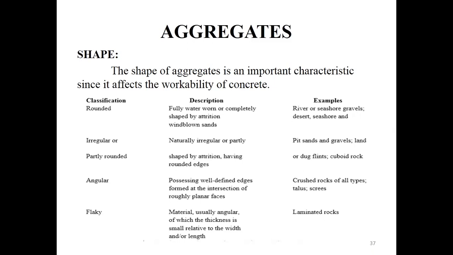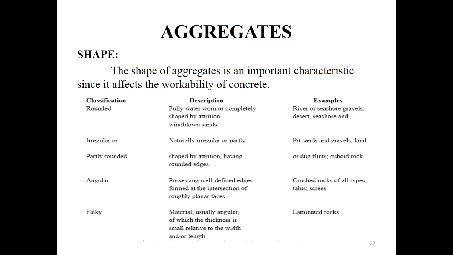Here, the length is 180% greater than its mean dimension. That kind of aggregate is termed as elongated aggregate. And here you should note one more thing, that flaky aggregate and elongated aggregate should not be more than 10 to 15% in the total aggregate. If it is more than that, the concrete is not suitable for any construction purposes.